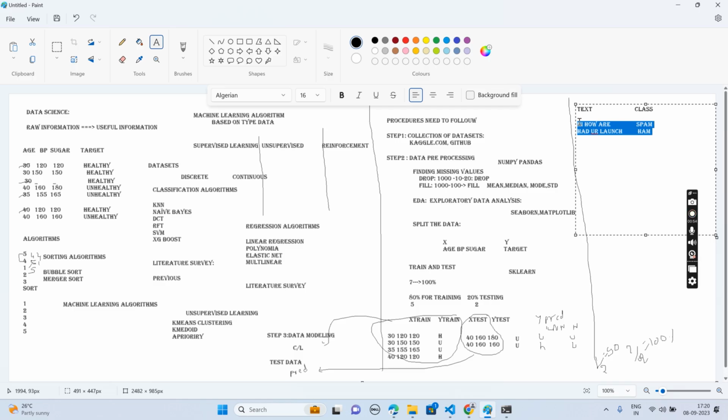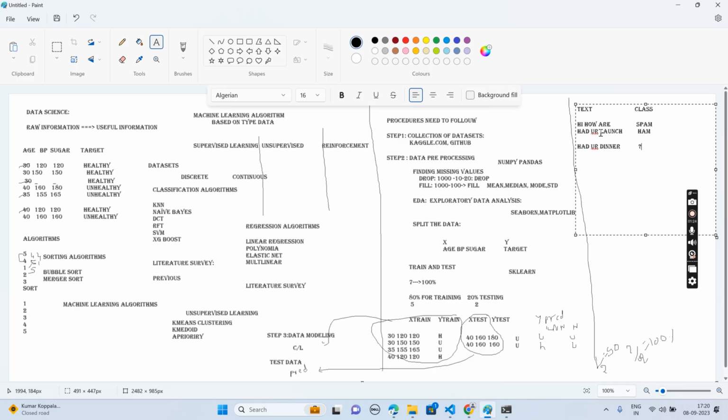Okay. Now here what happened? The main thing is I need to predict: if I give the input "Had your dinner," I need to predict whether it is ham or spam. So the main thing that differs here, in the steps we have discussed about collection of data, pre-processing and all those, is that there will be some slight changes.